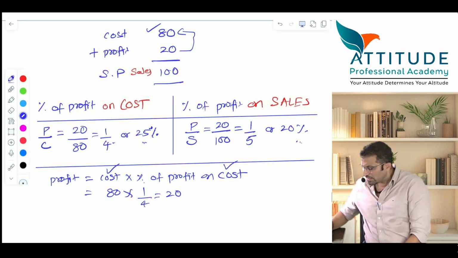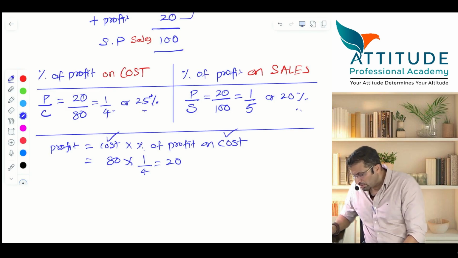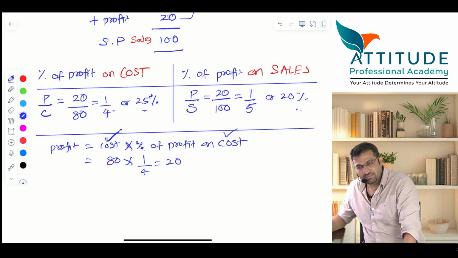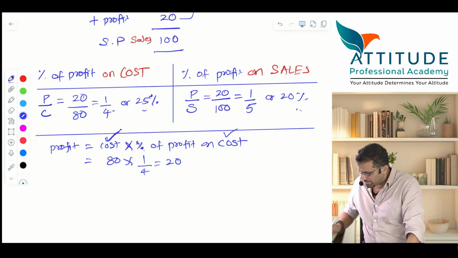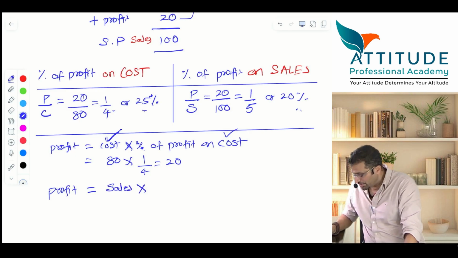So tell me what is the formula for profit? Profit is equal to, now repeat, profit is equal to cost into percentage of profit on cost. Profit is equal to sales into percentage of profit on sales.